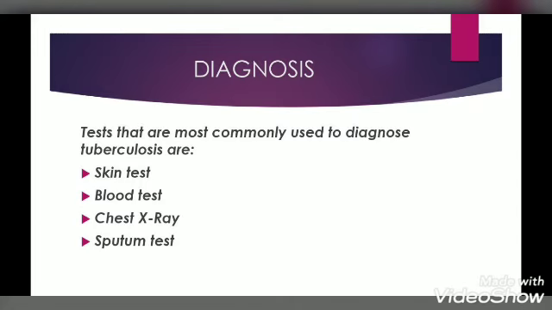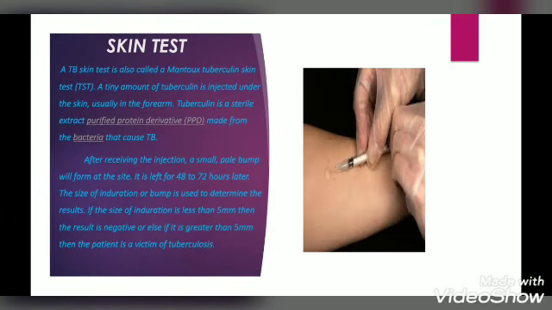Let's see about each test separately. Skin test. Skin test is also known as tuberculin skin test. Skin test is used to determine whether the patient is positive or negative to TB, but it will never used to detect whether it is an active TB or latent TB.